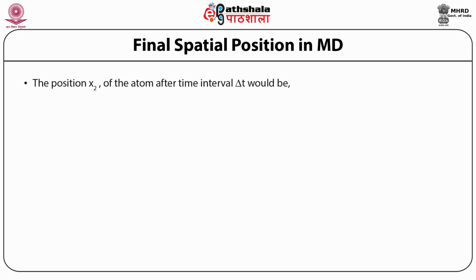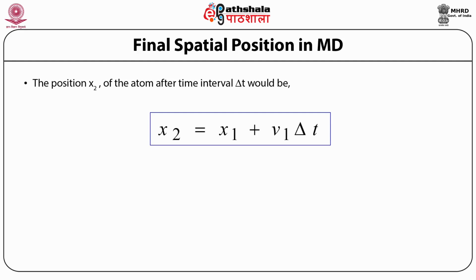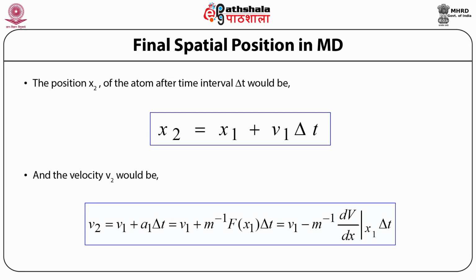If we look at the position x2 of an atom after time interval delta t, then we have x2 equal to x1 plus v1 delta t. Now this v1 is the velocity. Then the velocity v2 would be equal to v1 plus a1, which is acceleration, times delta t, and we can substitute a1 by putting the value from Newton's equation. Then what turns out is that v2, the velocity after delta t, is a function of v1 minus such a value, and we need to get this value with the delta t.